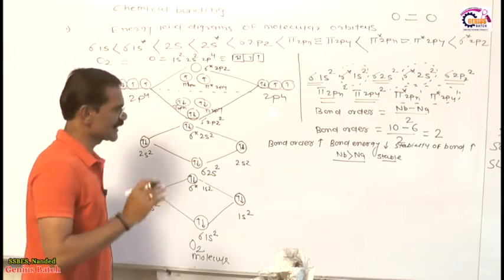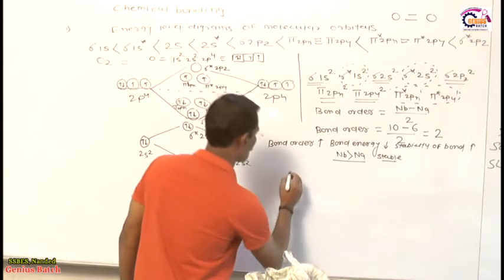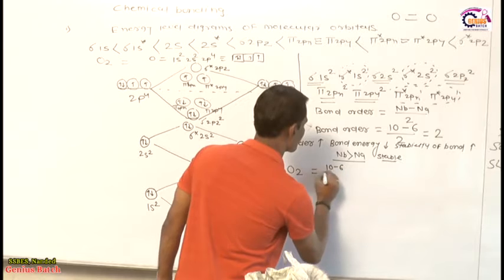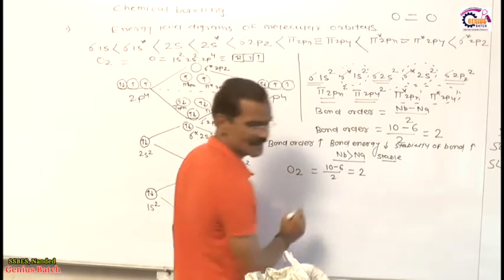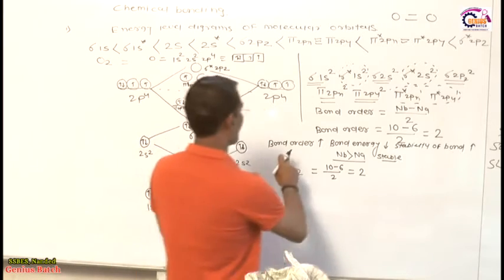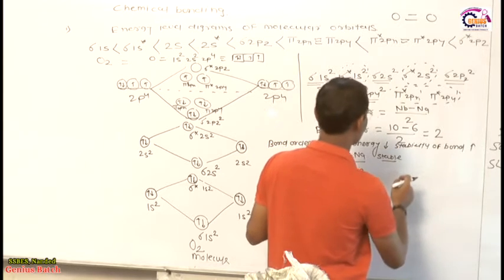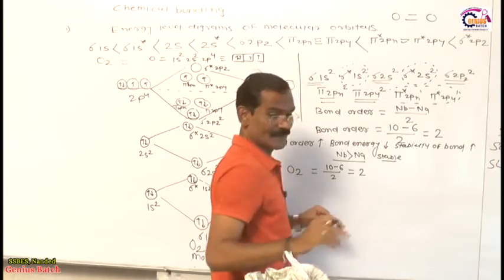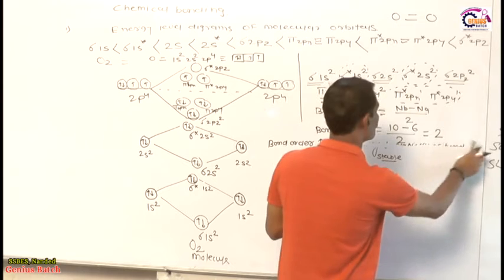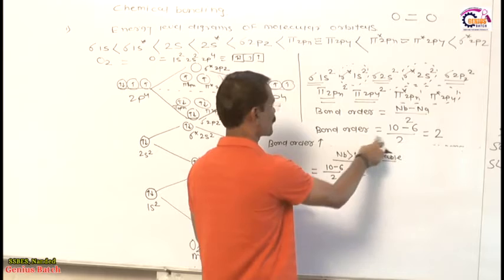My friends, now I will explain some important concepts related to this bond order. You know very well the bond order of O2 is equal to 10 minus 6 divided by 2, which is equal to 2. As bond order increases, bond energy increases, and stability of bond increases. Another important thing, write it down in your notebook. I will give you only two relations, because energy and stability are directly related.